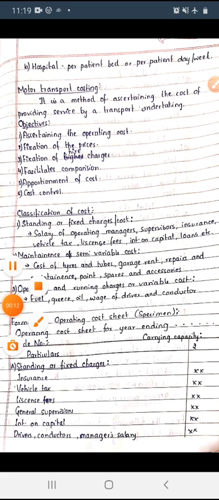Under the classification of cost, the first one is the standing or fixed charges. These are those charges which are incurred in spite of the kilometers run. They are fixed for the kilometers run.